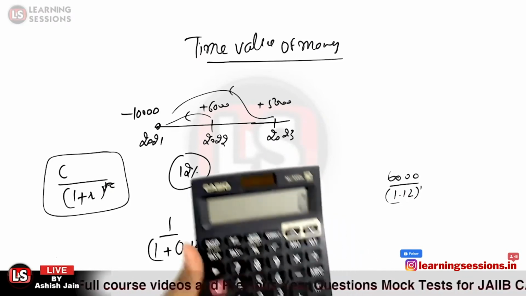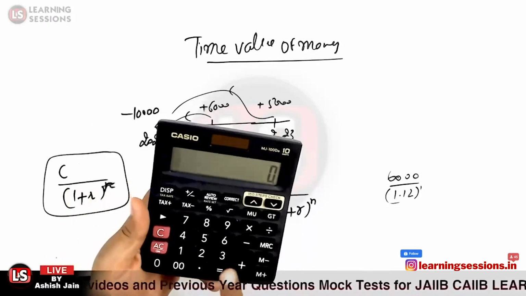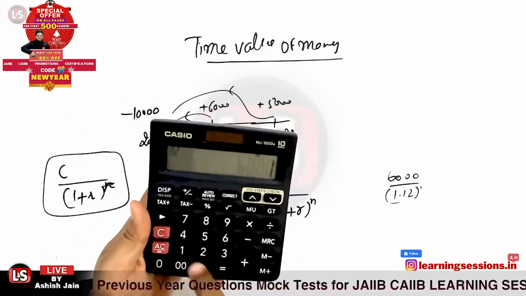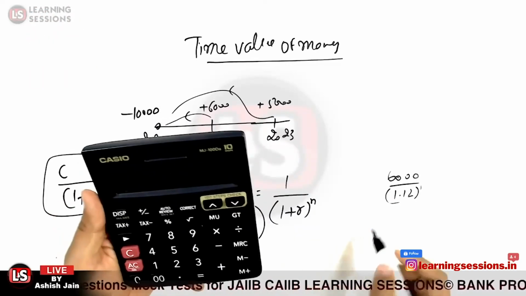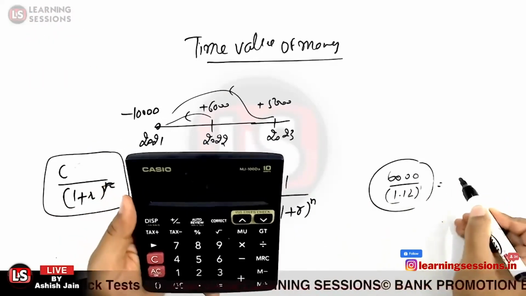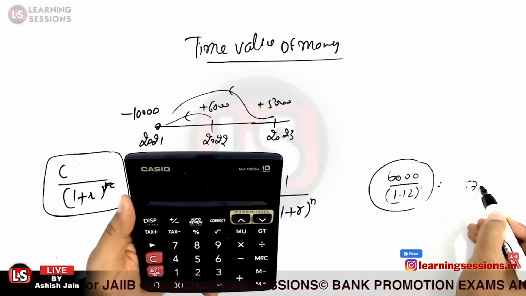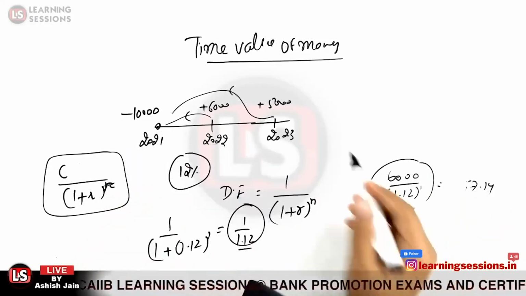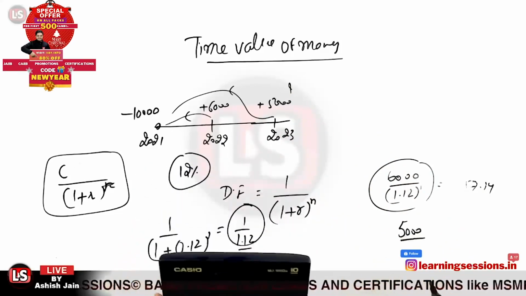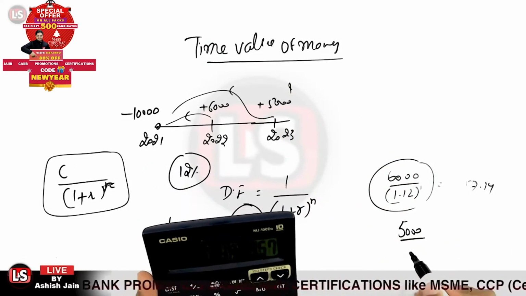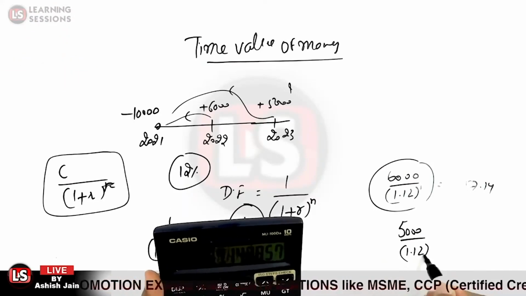Now on a simple calculator, we can easily calculate it. That will be 6,000 divided by 1.12, which is equal to 5357.14. So the present value over here is 5357.14. And for the second inflow, that is rupees 5,000, it is being returned to us after a period of 2 years. So over here it will be 1.12 raised to power 2.